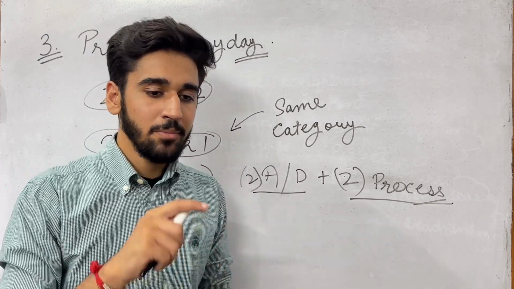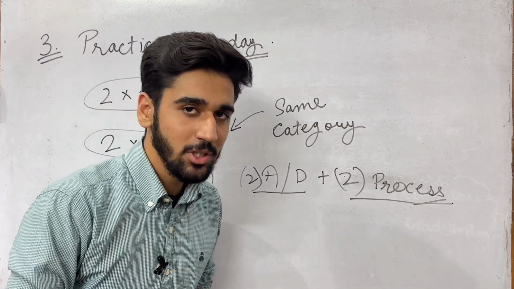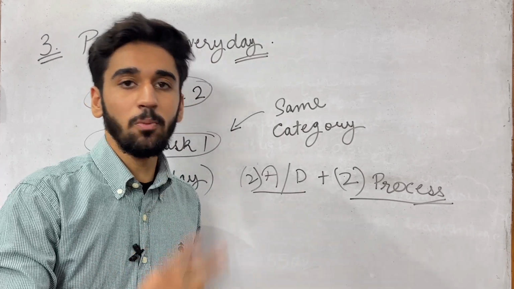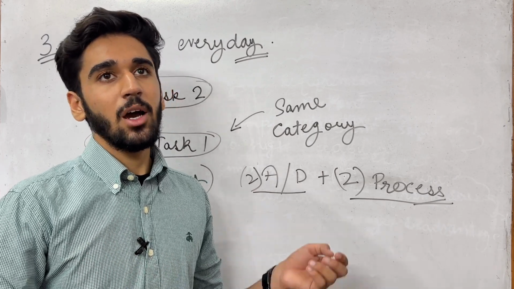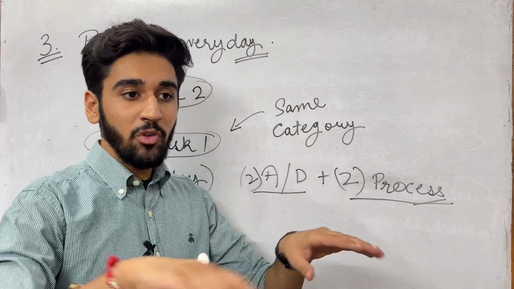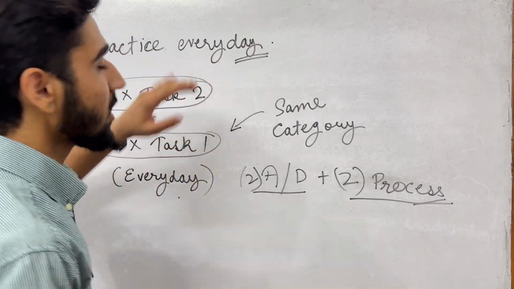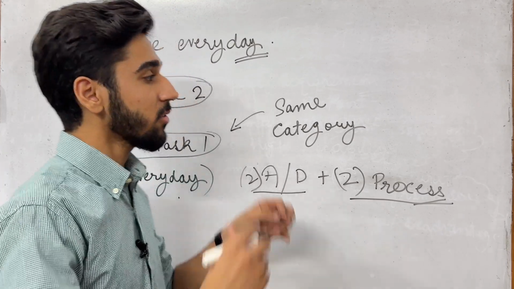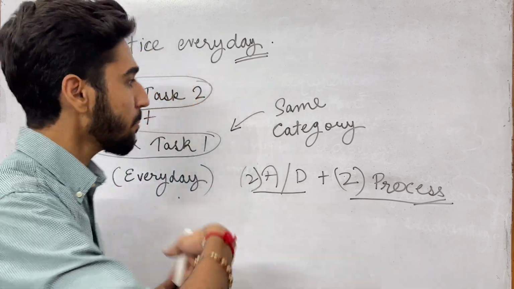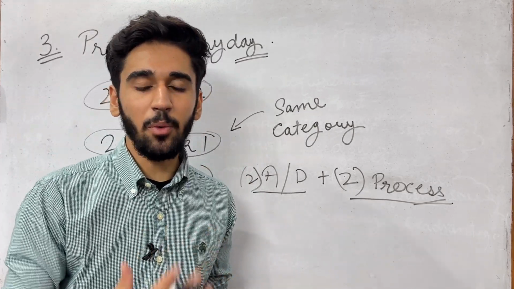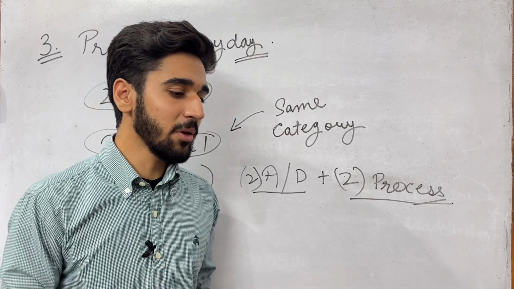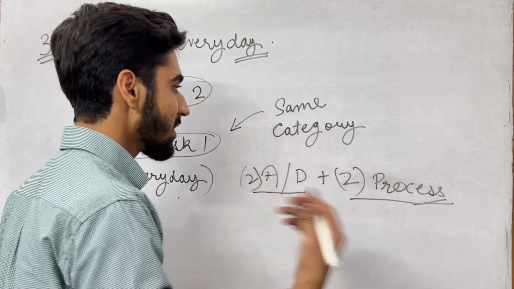One day you do 2 agree-disagree tasks and 2 process charts. Next day you do 2 advantage-disadvantage tasks and 2 bar graphs. This way you will get to practice every task within a week, and your 50% problem will be solved at the third step. And do this with complete concentration and complete discipline, because if you do not follow this properly, if you miss even one day in the week, it will be a problem for you, because the consistency would break.